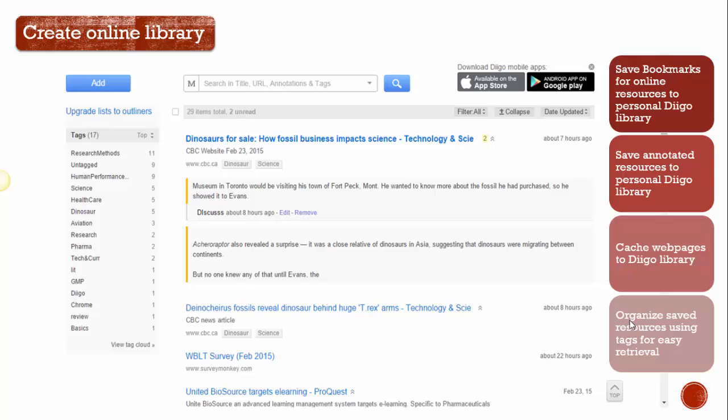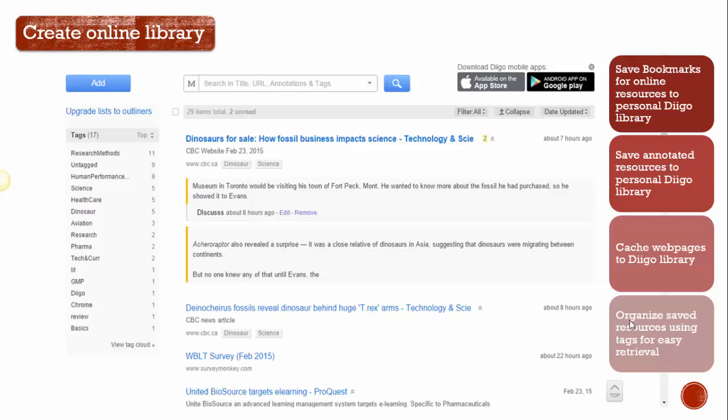You would then save your annotated resources as cached web pages to your Diigo library. And what that does is it ensures that the web page and that resource is available to you regardless of if that site is later taken down at a different time. So it really ensures that your resources are saved in one particular spot and you're not going to lose online resources.